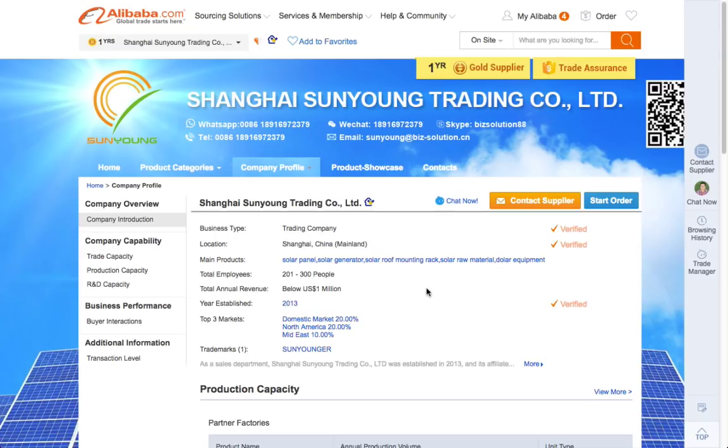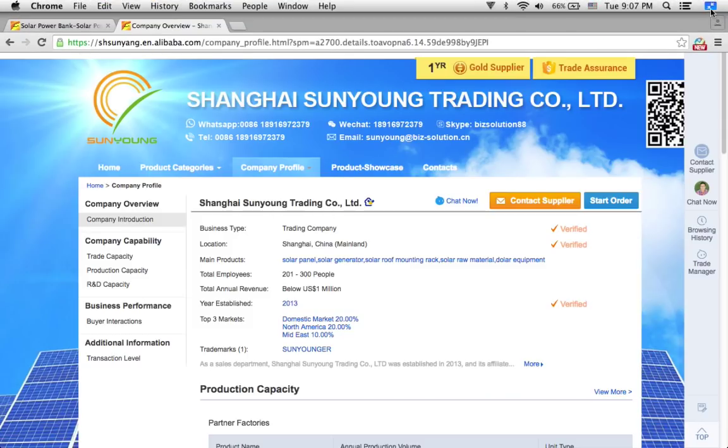The third step is about the company name. As you can see here, the company name is Shanghai Xunyang Trading Company Limited. So definitely this will not be a factory. So this will not be a factory. And if we go back, we will find more.